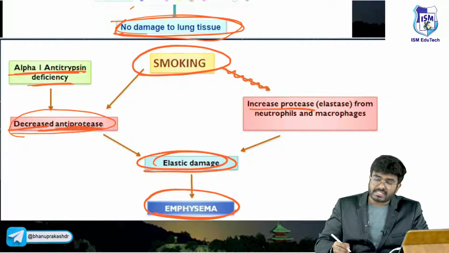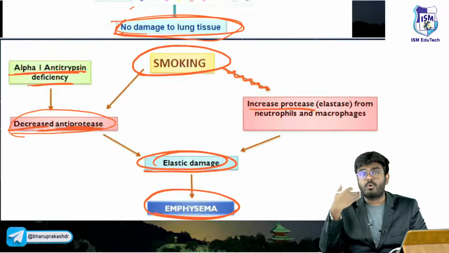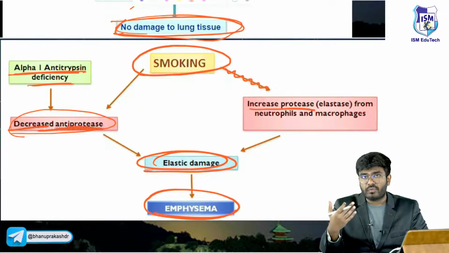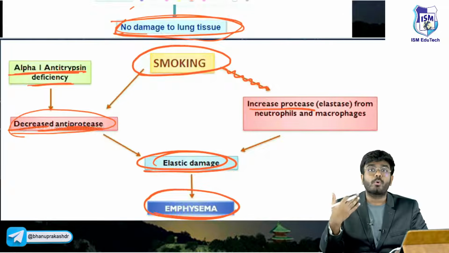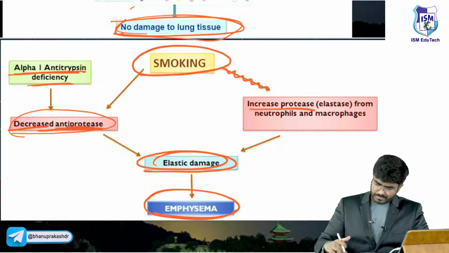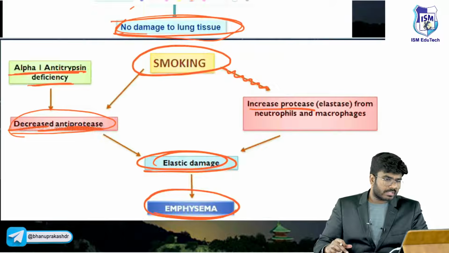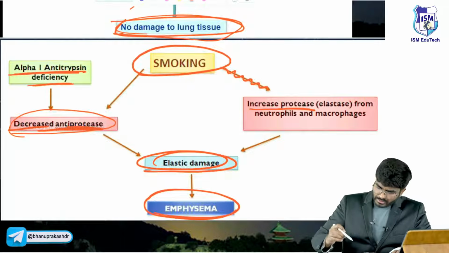Smoking increases the protease activity. More smoking means more dust. To remove that dust, alveolar macrophages produce more proteases, and more proteases cause the damage. Okay, so that is the answer. Now, what else should you know?